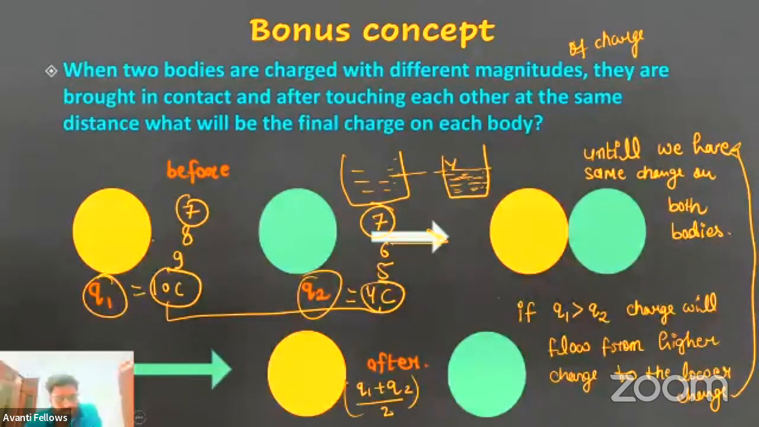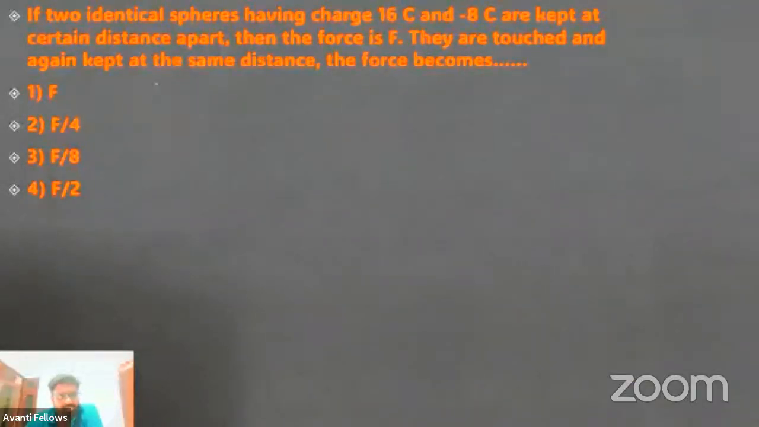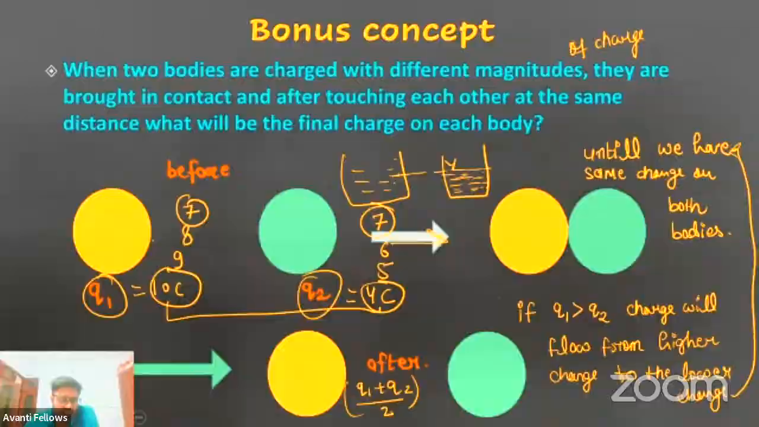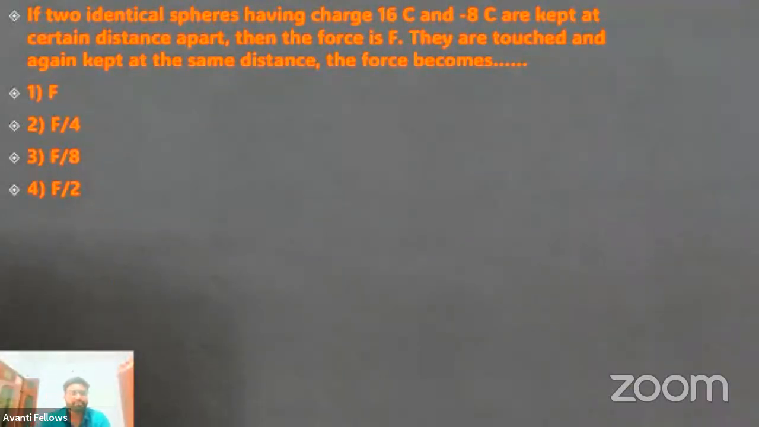Okay. Now, this is another question, so try to solve it. It is just based on the previous concept. If two identical spheres having charge 16 coulomb and minus 8 coulomb are kept at a certain distance apart, then the force is F. They are touched and again kept at the same distance. The force becomes what? F, F by 4, F by 8, F by 2.